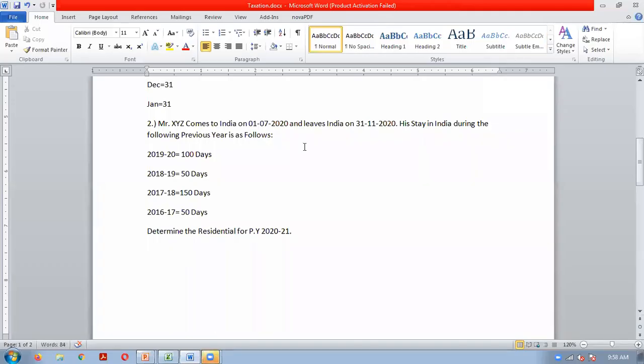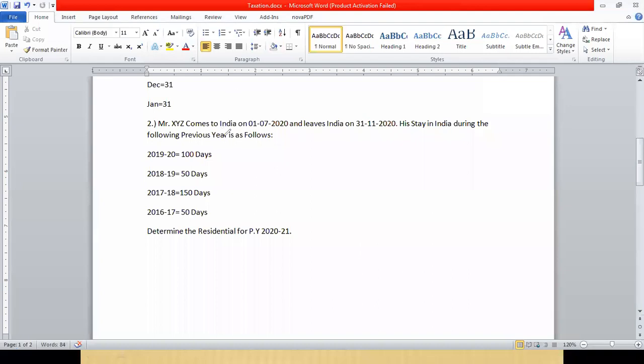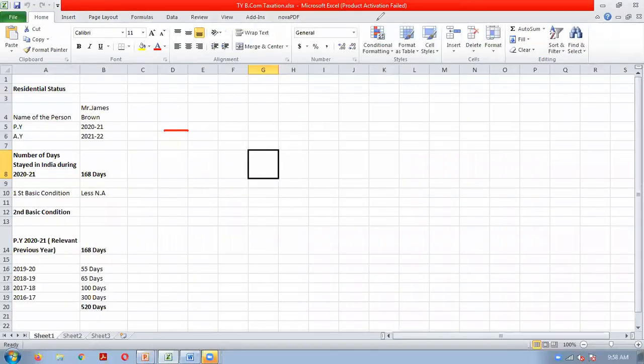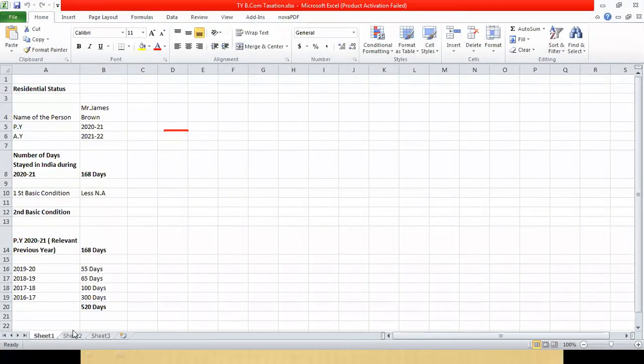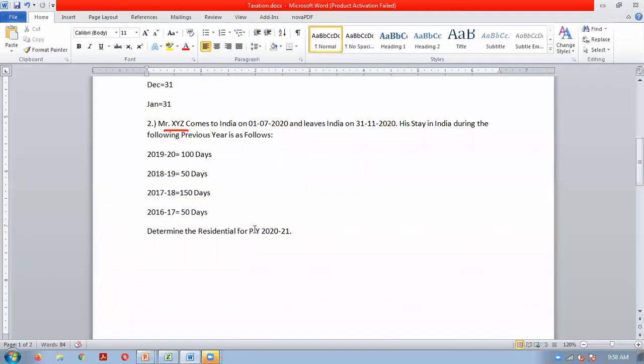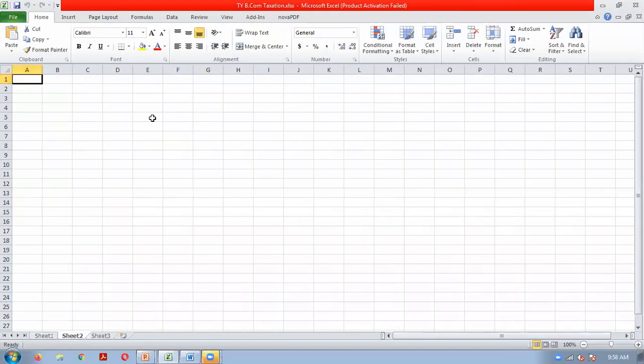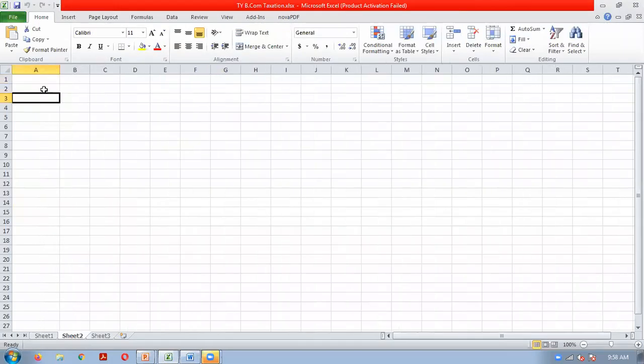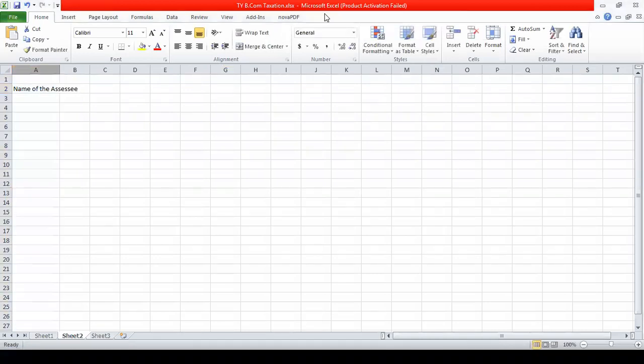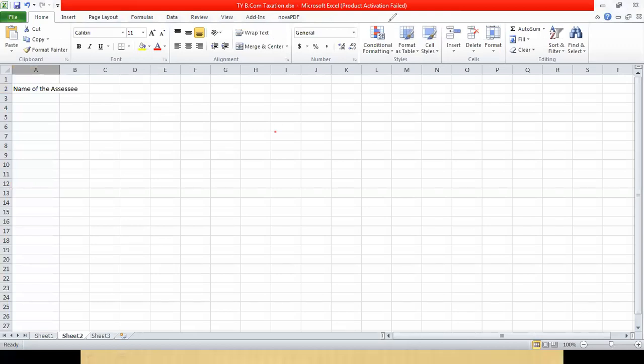Yes. Now let us check the residential status of Mr. XYZ. How will we check? See, simple. For which year do we have to check the residential status? 2021. So this will be the relevant previous year. So we will always start with the relevant previous year. Okay. So first we will write the name of the assessee. Name of the assessee is Mr. XYZ. No?